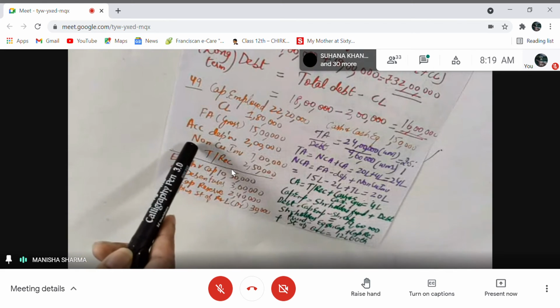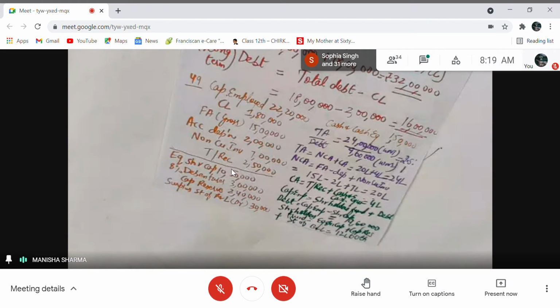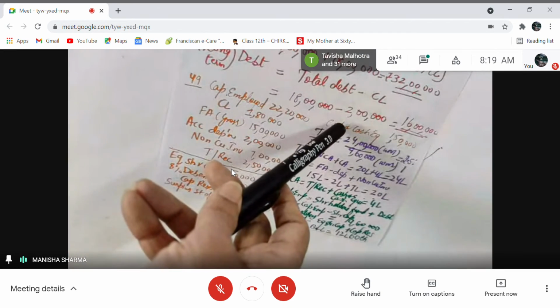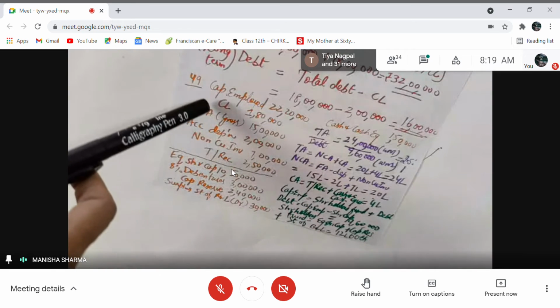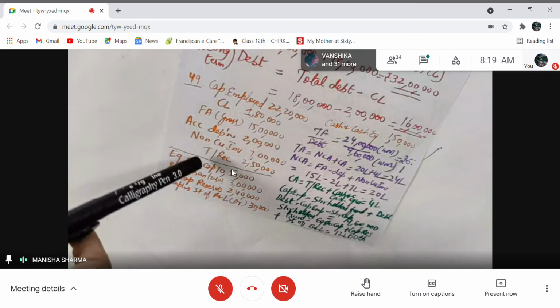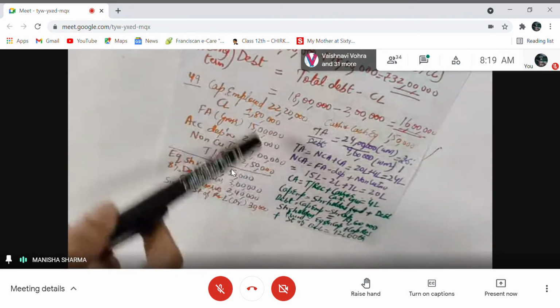Then we have non-current investment, then trade receivables. You have to add all these to calculate total assets, right? Non-current investment is a non-current asset, and trade receivables and cash equivalents are both current assets. So if I add up fixed assets minus depreciation, plus non-current investment, plus trade receivables, plus cash and cash equivalents, I get total assets.